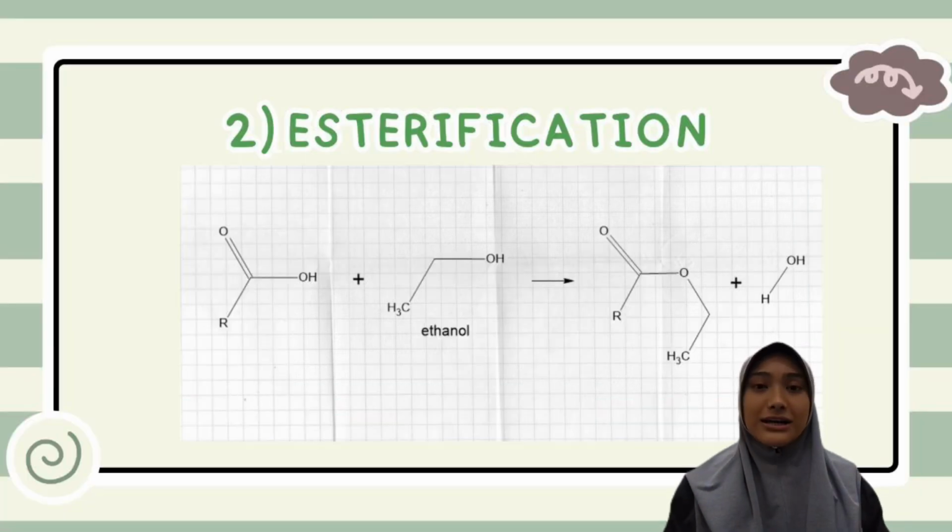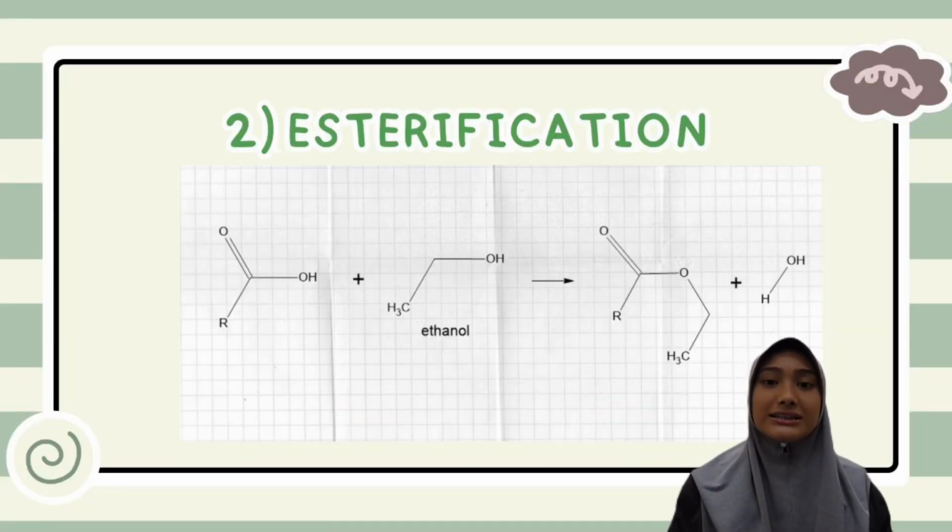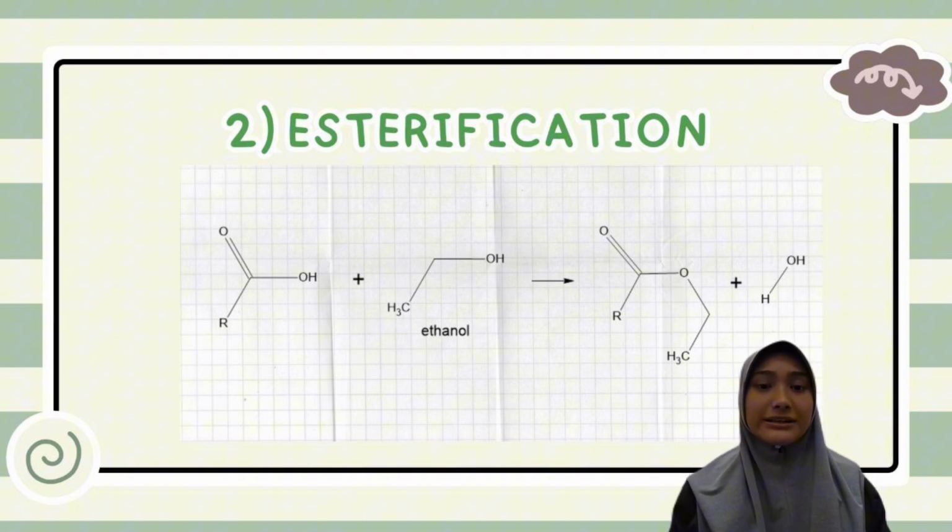Now, as for the esterification process, it is a chemical reaction that forms an ester as the main product. This reaction typically involves reacting an alcohol with a carboxylic acid in the presence of catalysts such as sulfuric acid.